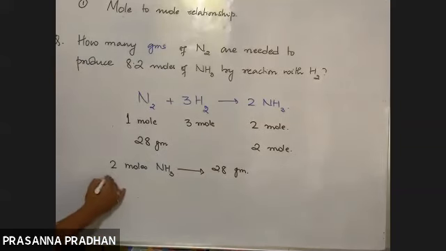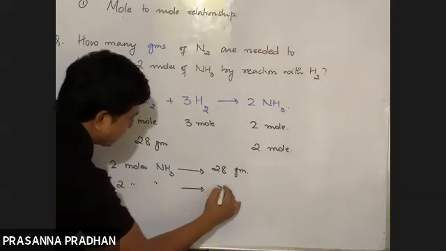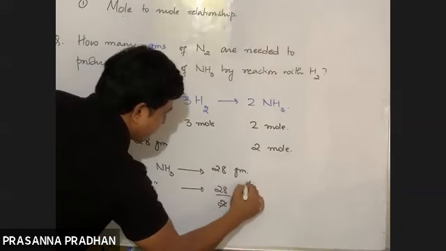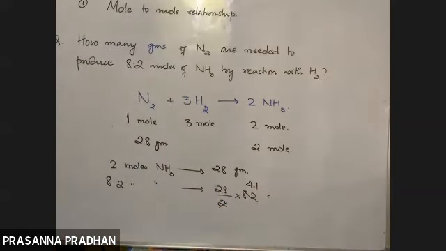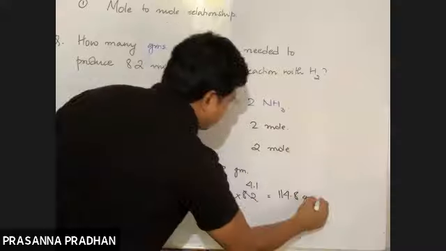So what is the question? 8.2 moles of ammonia requires how many gram of nitrogen? Then 28 divided by 2 into 8.2. So it will be 4.1 multiplied by 28. So this will be our answer. Okay, got it? So this is the problem based on the mass-mole relationship. Sir, 114.8. So 114.8 gram. Very good. 114.8 gram of nitrogen are required.